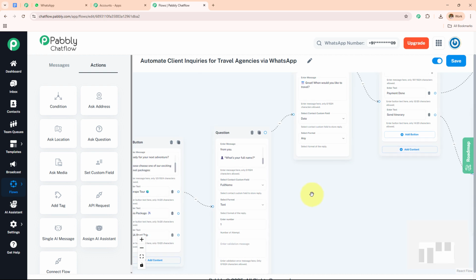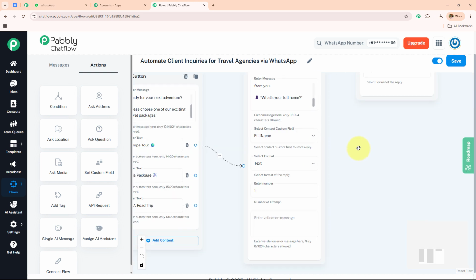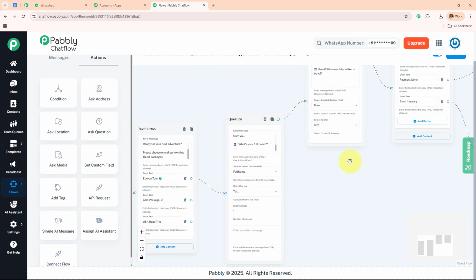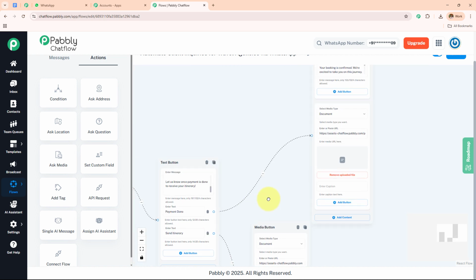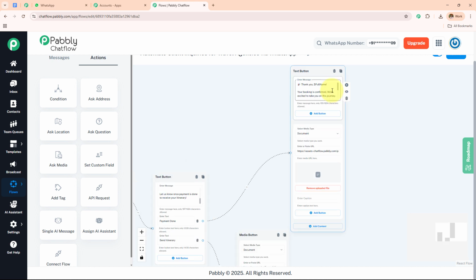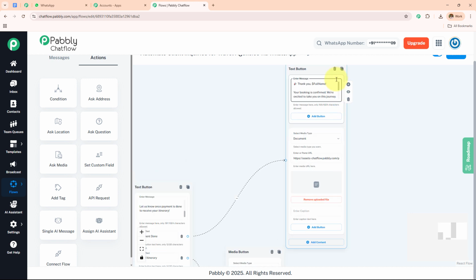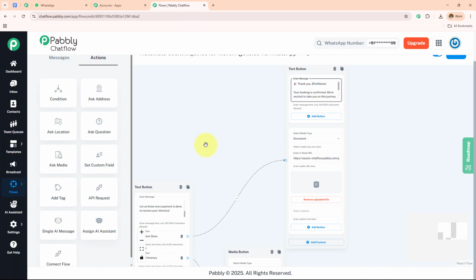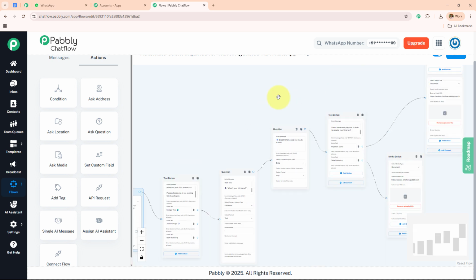Now over here, let's go back towards this question box. I've created this contact custom field, and with the help of this, I'm going to save the details of my customer and also create a personalized message. So here, this is the last message which we have sent. If I open my WhatsApp, you can see I have received a personalized message. So with the help of this contact custom field only, we were able to do this.